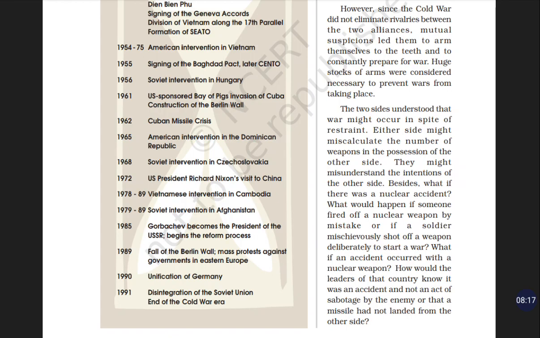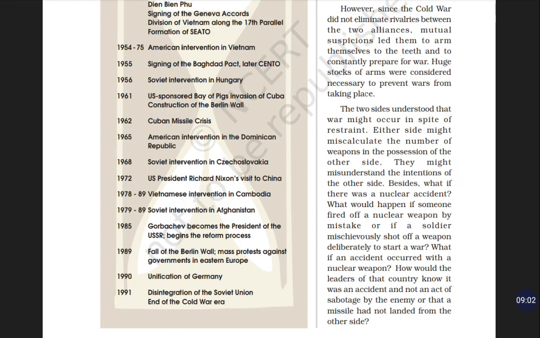In 1985, Gorbachev took the presidency of the USSR. He took a political stand and decided to reform the structure of the USSR, because before that the USSR had faced various corruption and dictatorship under various presidents.